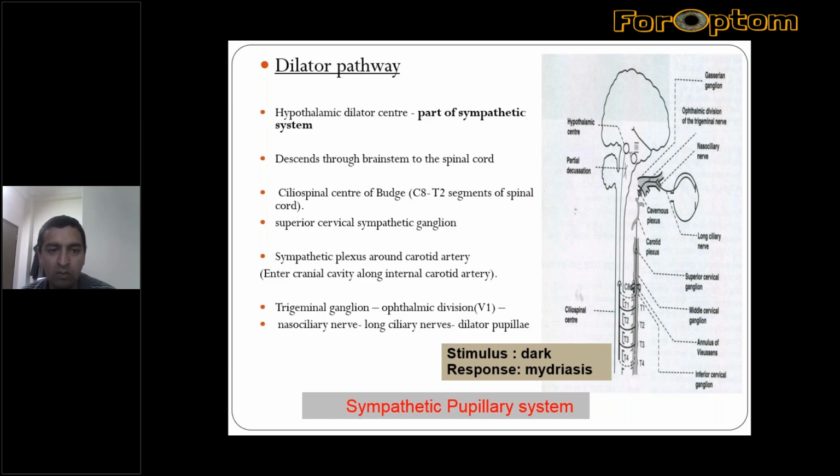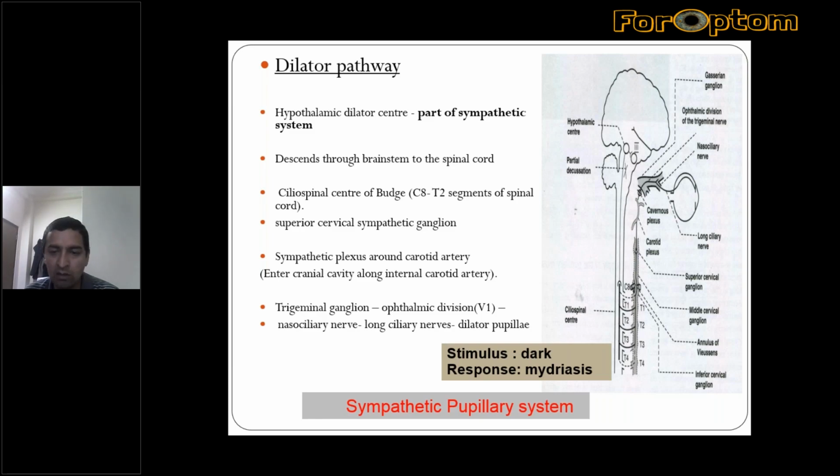Then they descend down through the brainstem and spinal cord up to the ciliospinal center of Budge, which is located in the region of C8 to T4 in the lateral horn of the spinal cord. Then these fibers exit from these spinal nerves and reach the superior cervical ganglion, where the second order neuron arises.